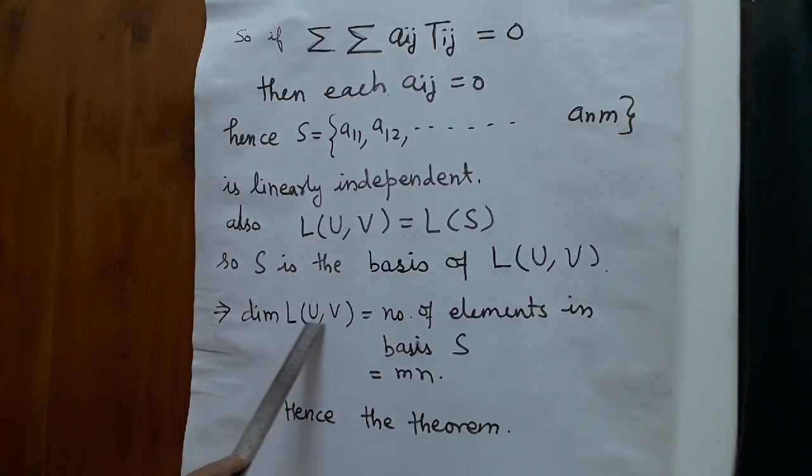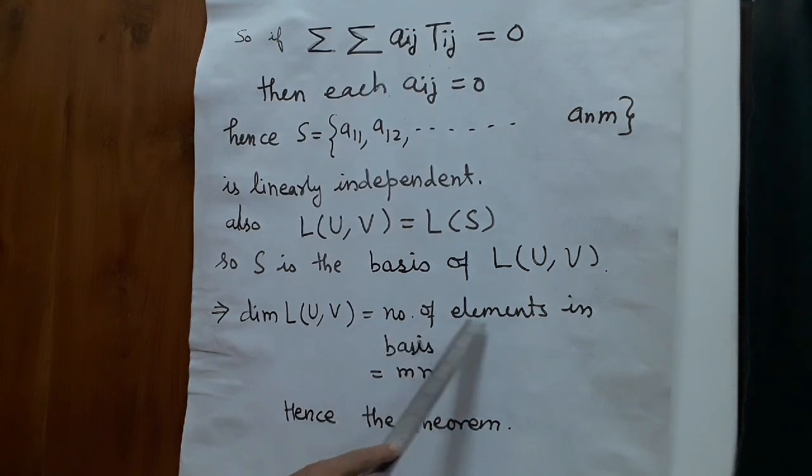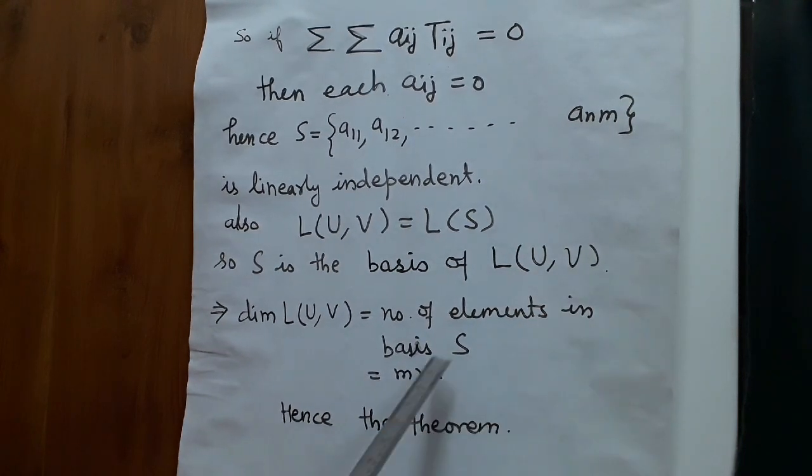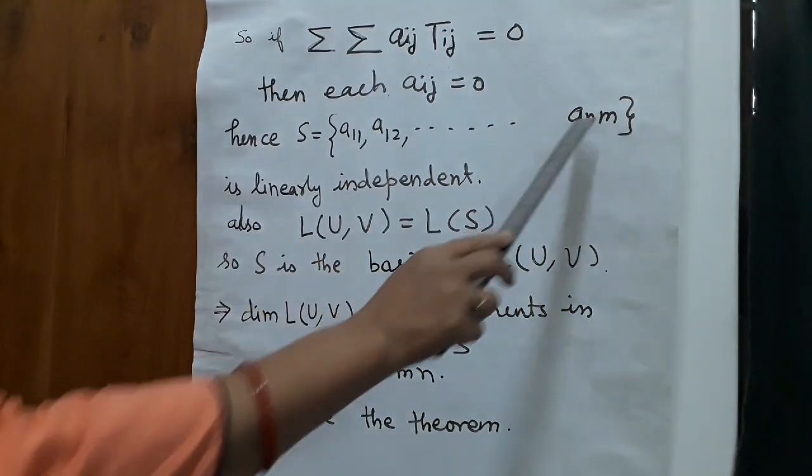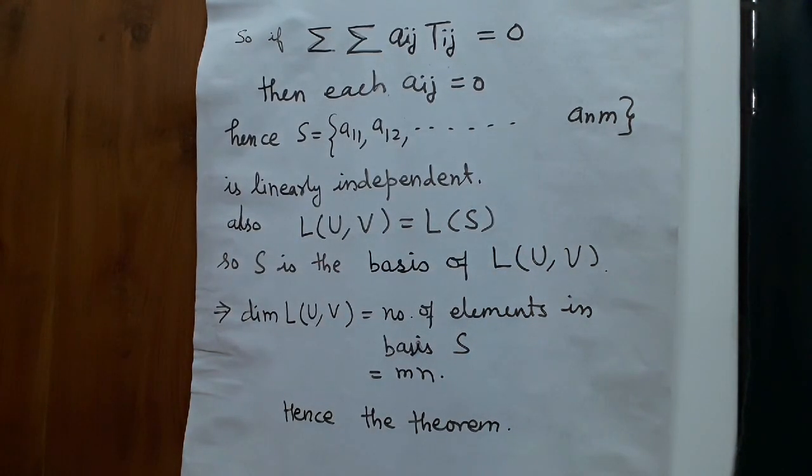So dimension L(U,V) is equal to the number of elements in its basis S, and the number of elements in S is equal to mn. Hence the theorem. This is what we had to prove.